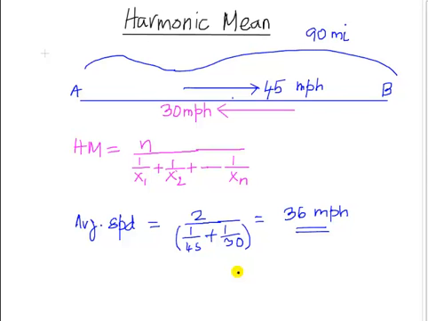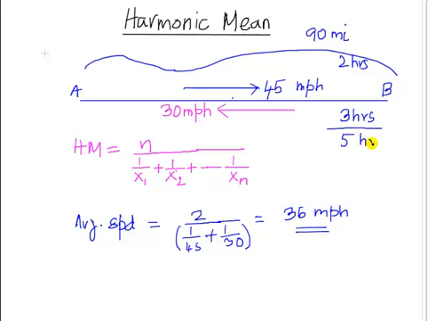And then coming back the same 90 miles, but now at a speed of 30 miles an hour, it takes us 3 hours to come back home. So in our story, the total amount of time we have been traveling is 5 hours.